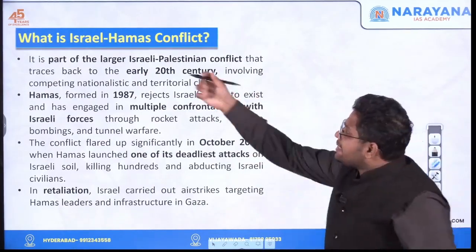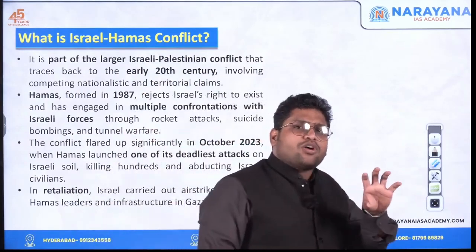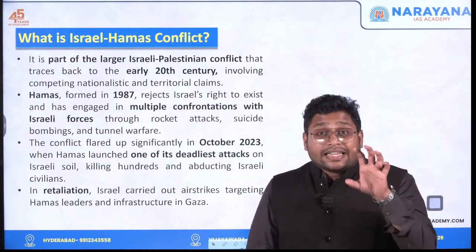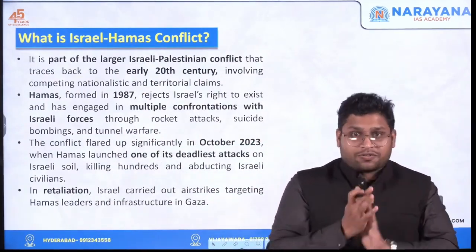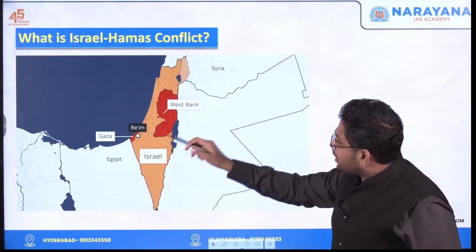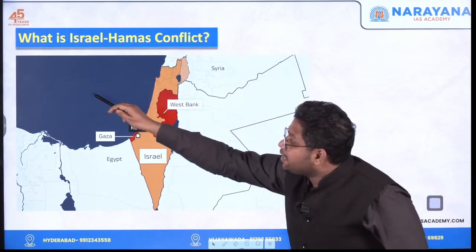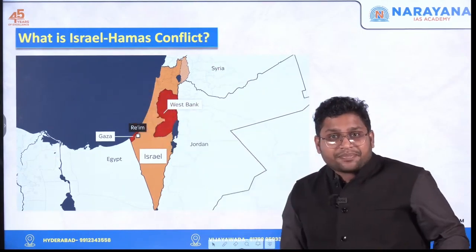Okay, the Israel-Hamas conflict. This conflict belongs to an age-old conflict known as the Israel-Palestine conflict. If you look at this map, here you see Israel, here you have Egypt, Jordan, Syria, here you see Lebanon, and here the Mediterranean Sea.